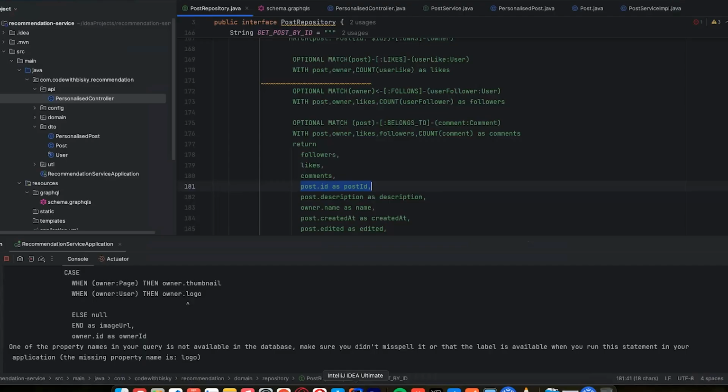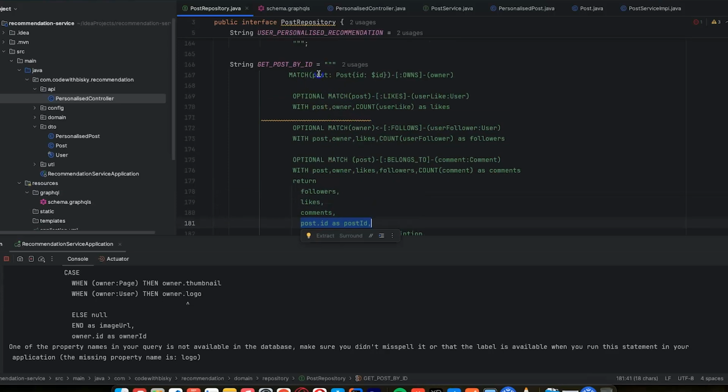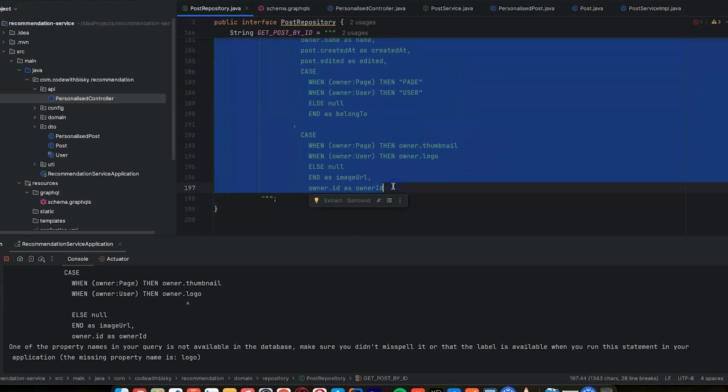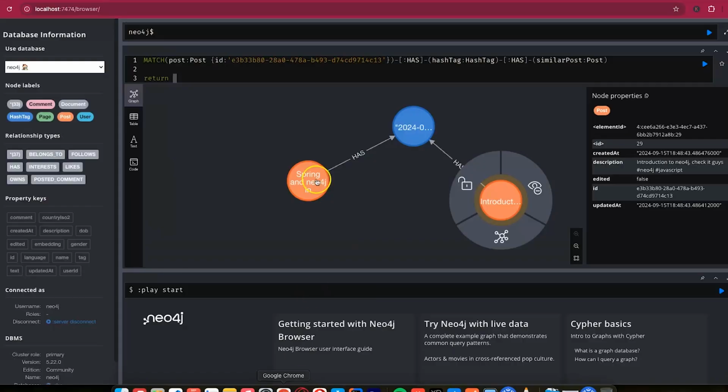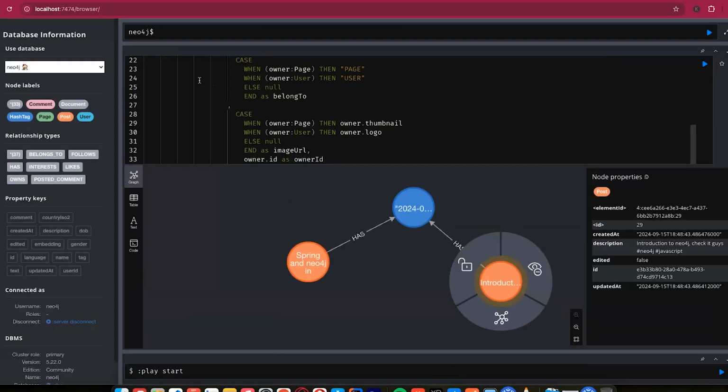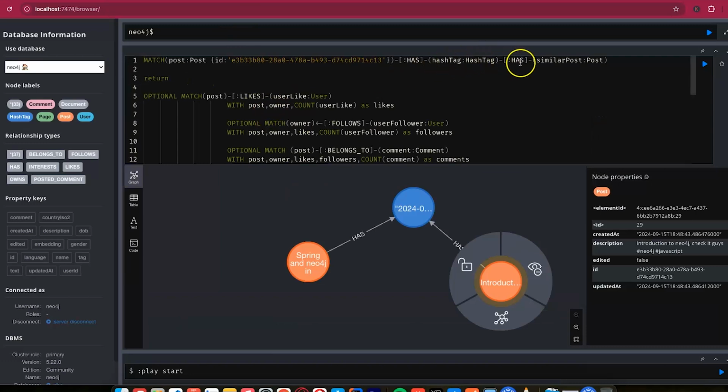Let's come to our code, and I want from get our ID this one, and we are looking for the post. So I just want to copy everything that we did here, and I want to paste here. So for the post here, we are now looking for the similar post, and here it's no longer this one. So we are now looking for the number of people who.